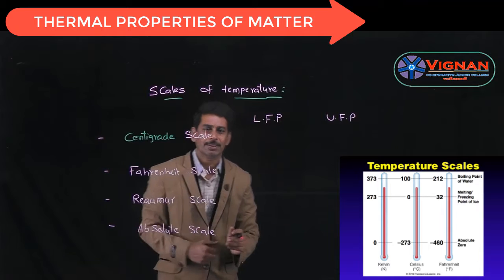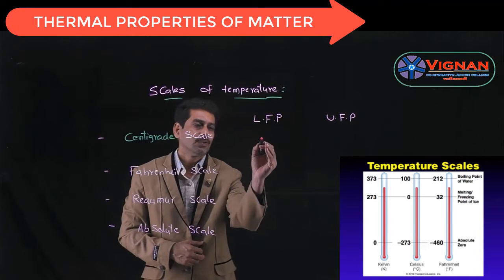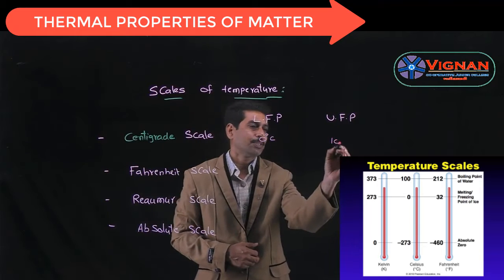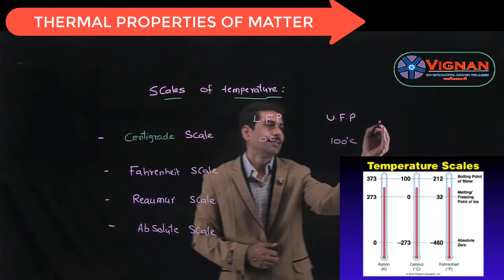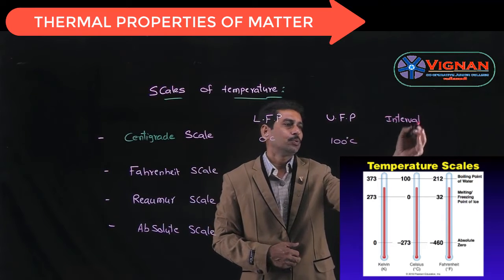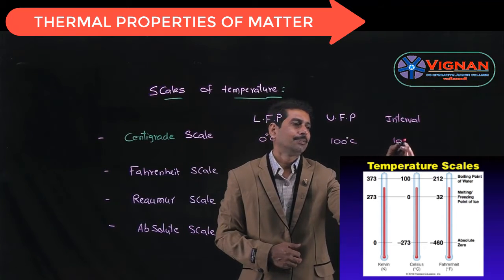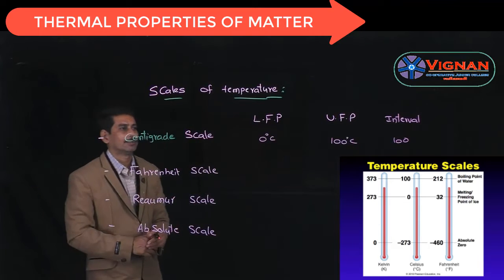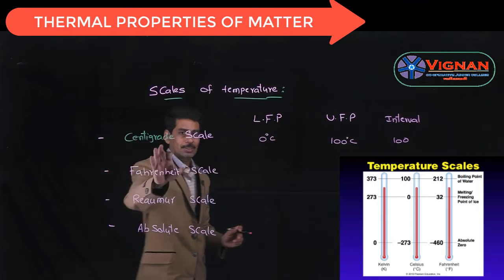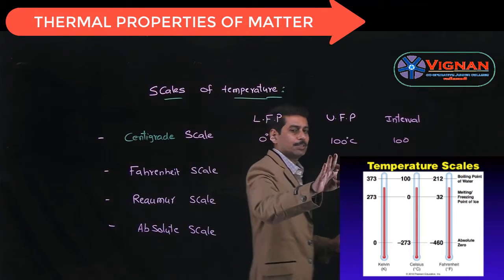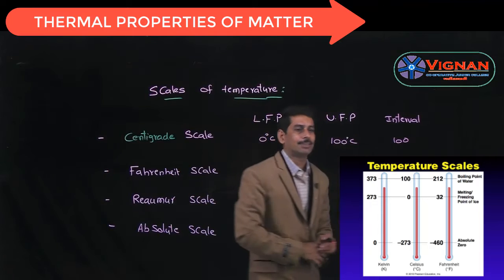So in the case of centigrade scale of temperature, the lower fixed point is taken as 0 degrees centigrade, whereas the upper fixed point is taken as 100 degrees centigrade, and the interval is the difference between the two values, which is 100. So that means here the centigrade scale is divided into 100 equal parts.